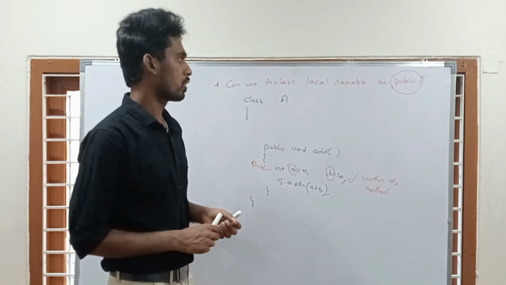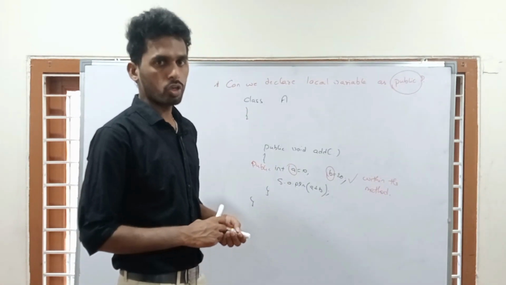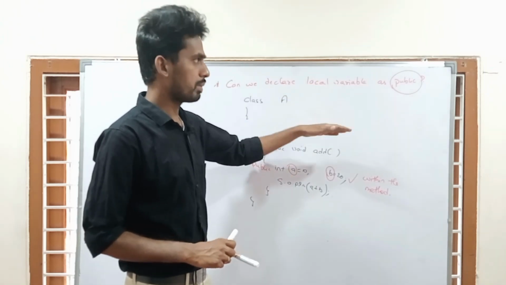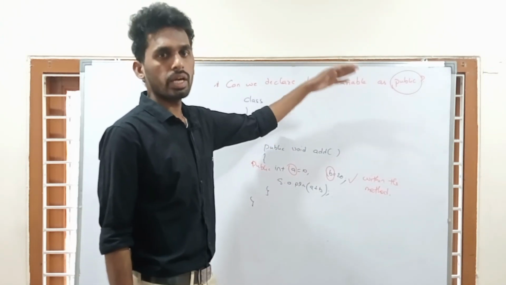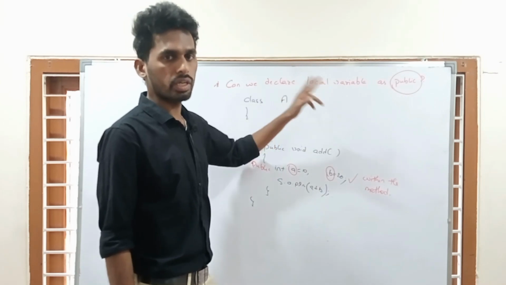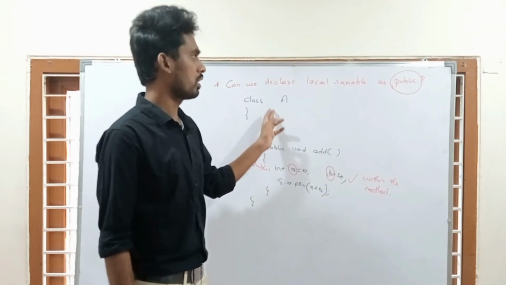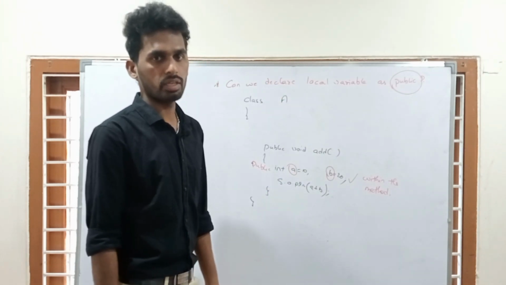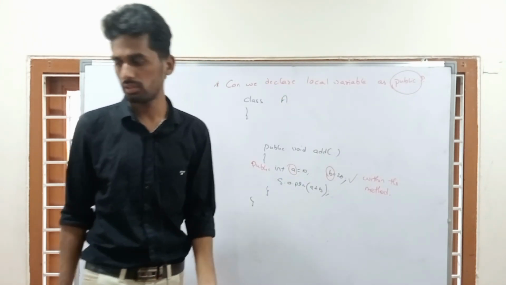No, we cannot declare local variable as public because the scope of local variable is within the method, the scope of public is anywhere. So both are two contradictory statements. That's the reason we cannot declare local variable as public. So let me write the answer for you once.